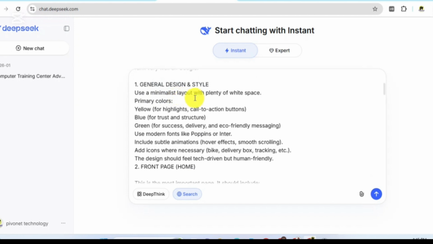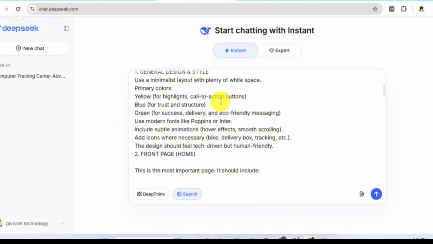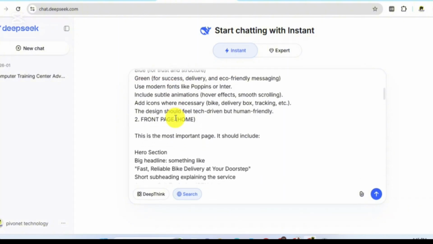Use a minimalist layout with plenty of white space. Primary colors: yellow for highlights and call to action buttons, blue for trust, green for success and delivery. Use modern fonts like Poppins or Inter. Include subtle animation, hover effects, smooth scrolling, and other types of animation.